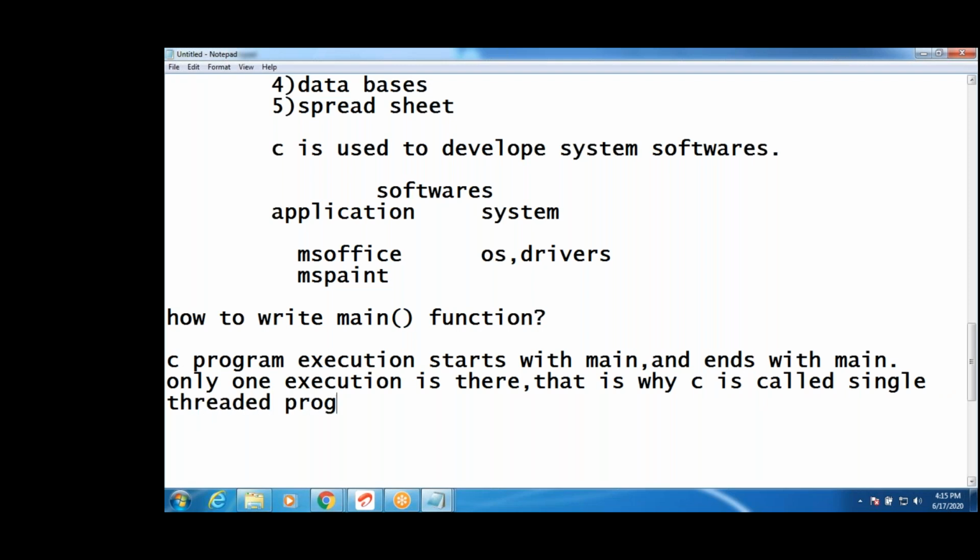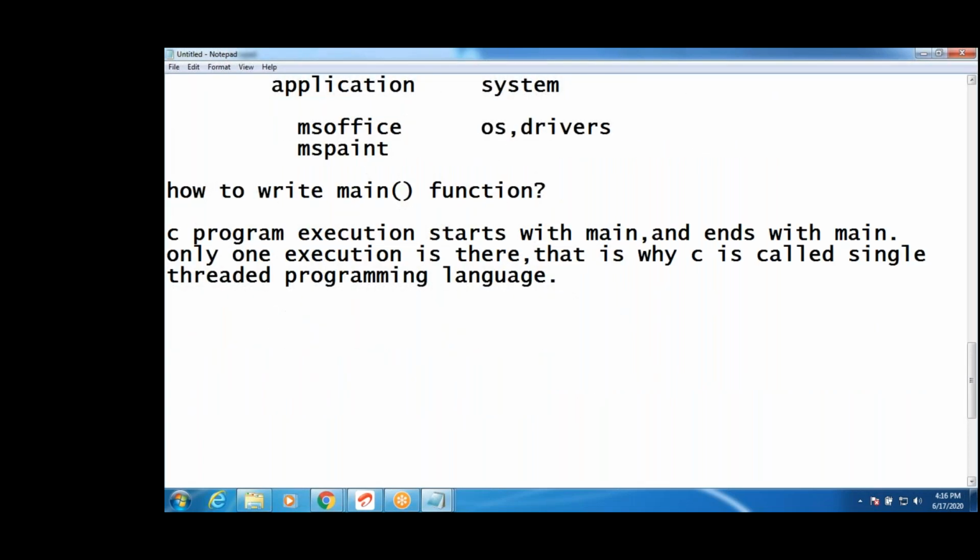In Java, there are multiple execution controls. In C language, only one execution control that starts with main and ends with main. Are you following? That's why it's called a single threaded programming language.